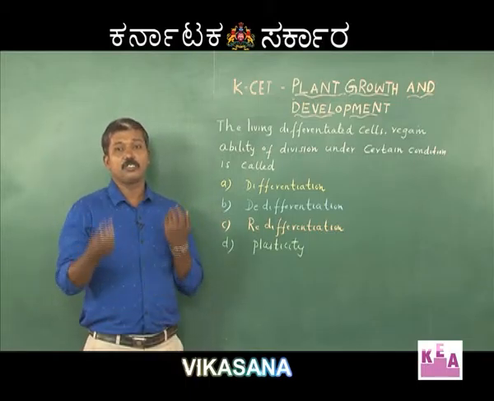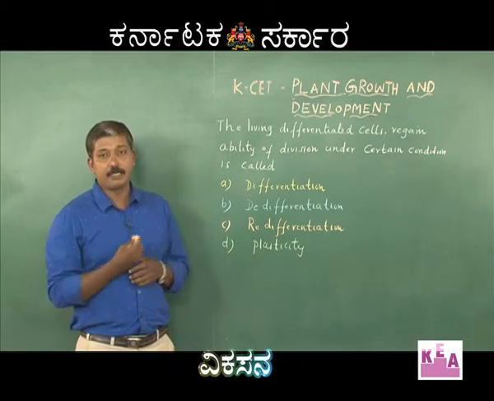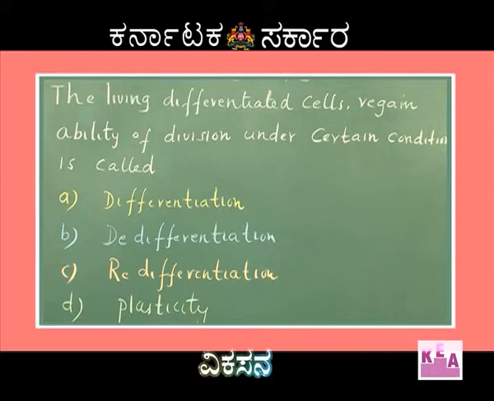We will move on to the next question related to the developmental process. The question is, the living differentiated cells regain the ability of division under certain condition is called. So, when you look into the options: differentiation, de-differentiation, redifferentiation, plasticity.